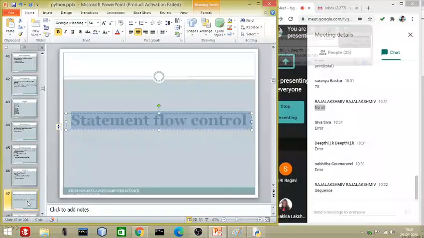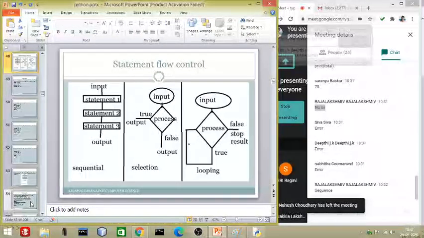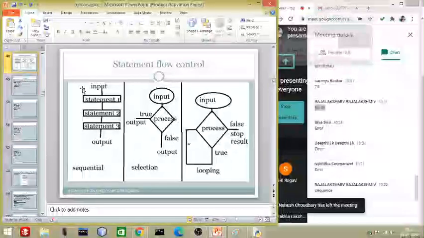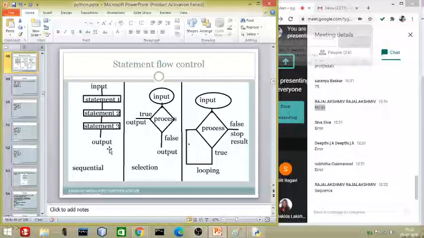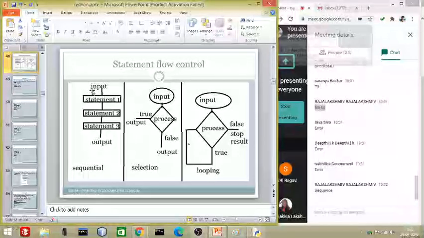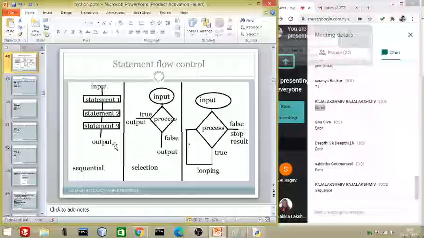Now on the next slide I will show you one image, and you have to take a screenshot of that image. What we learned just now is called sequence. First we need all inputs, input 1, input 2, input 3 or any formula, then we have to print the result.